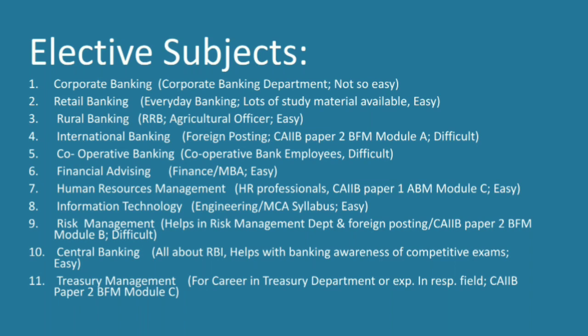So I would suggest you think nicely about where your interest is, what you're expecting from your career, and what your past educational qualifications have been, and accordingly decide the subject. Mark my words, it is not compulsory to take retail banking. Retail banking is not the only easiest subject. Just select a subject on your own interests, and you will definitely find it easy. Okay, so let's move on.